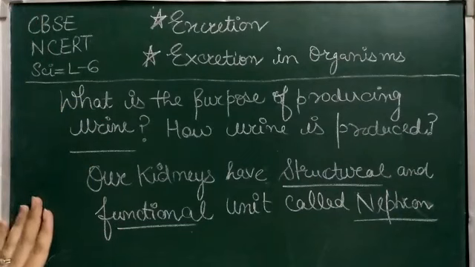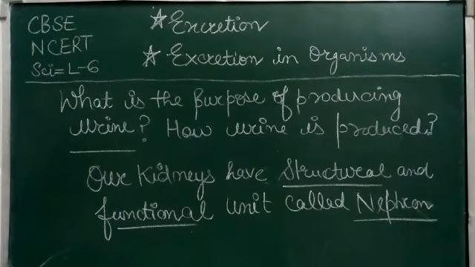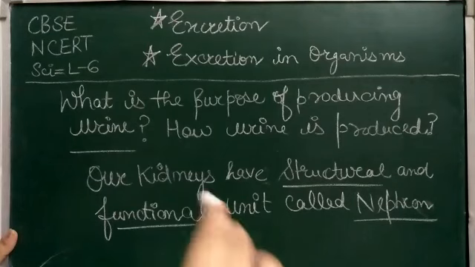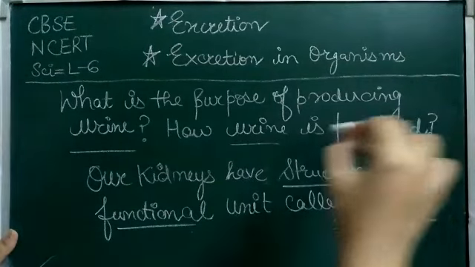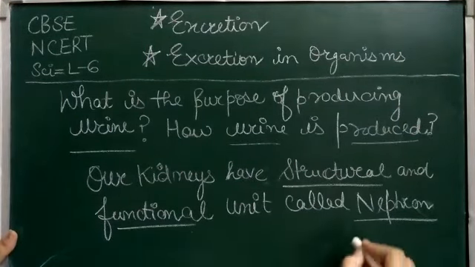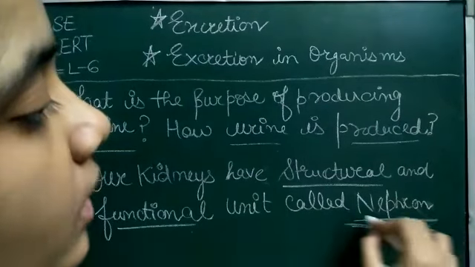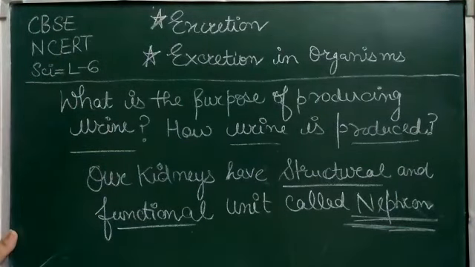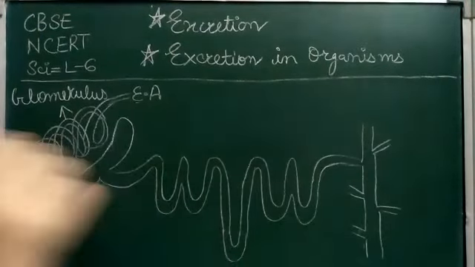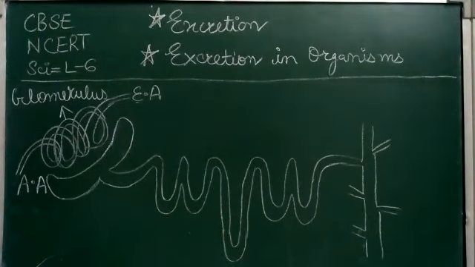And nephrons are present in a large amount in our kidneys. There are millions of nephrons in our kidneys. To answer the question of how urine is produced, we have to study the structure of the nephron: what is a nephron, what is its structure, and how it produces urine. This is the whole structure of a single nephron.